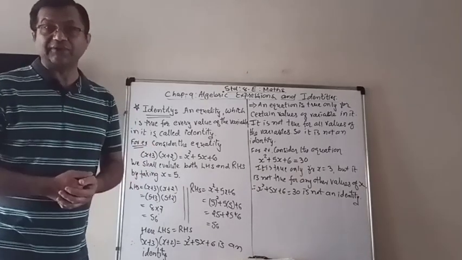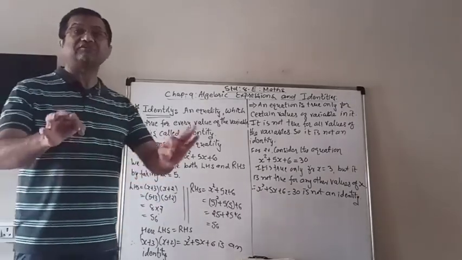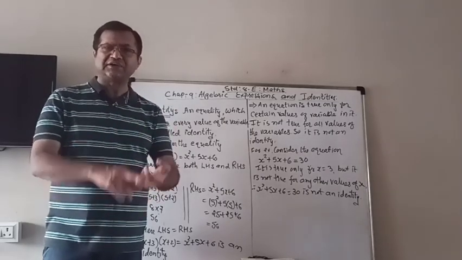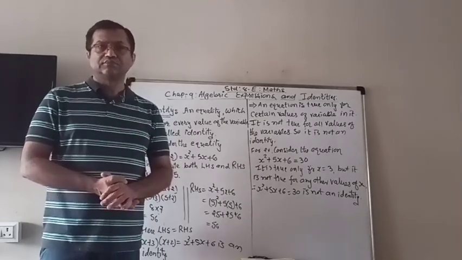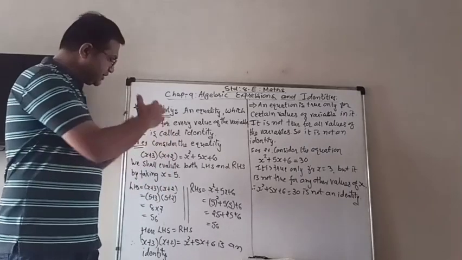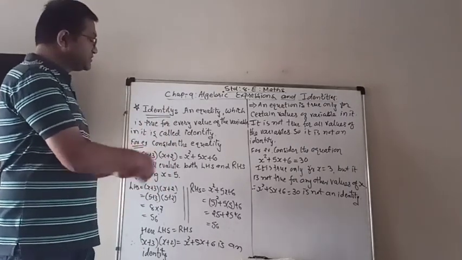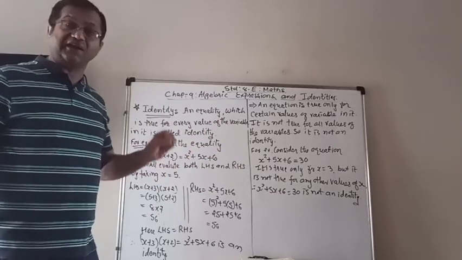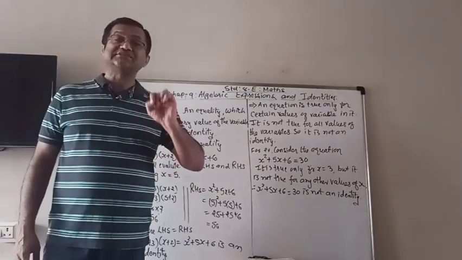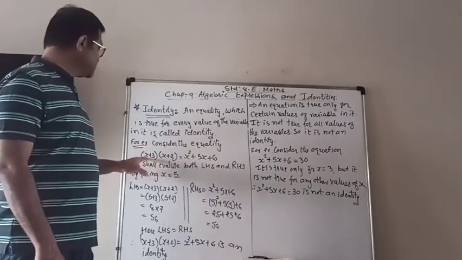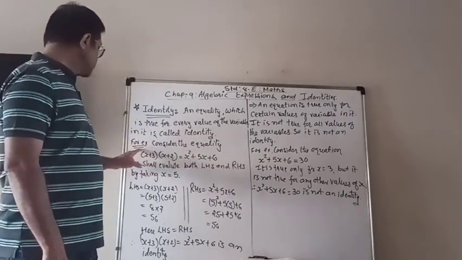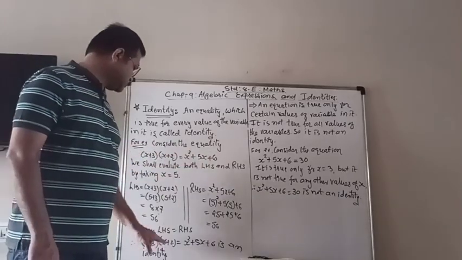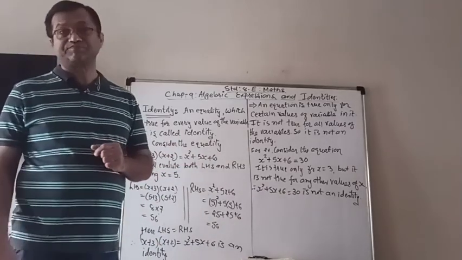You can check yourself by taking any other value, 0, 4, 7, 10, any value. Then also, whatever answer comes in the LHS, the same answer will be there in the RHS. Then and only then we can say that this equality (x plus 3)(x plus 2) is equal to x squared plus 5x plus 6 is an identity.